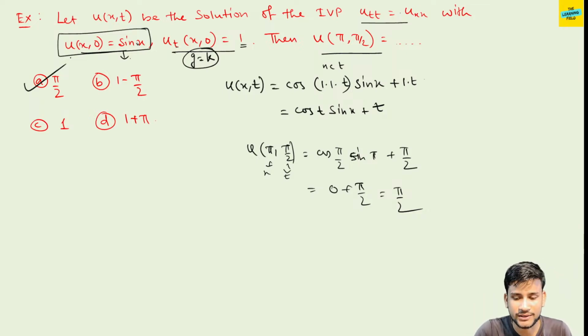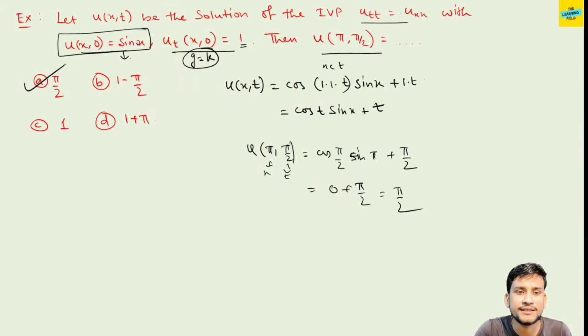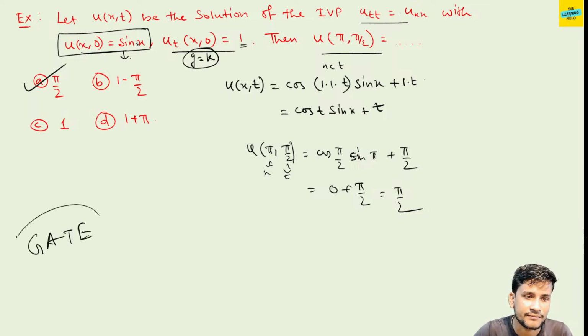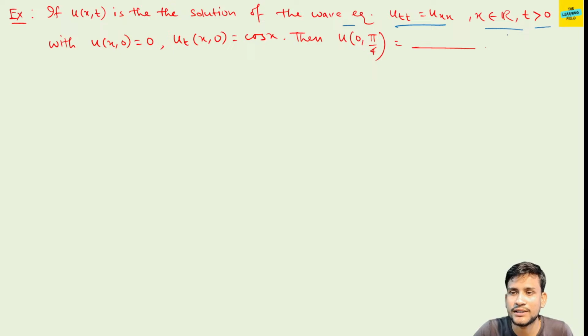Now, next question. So these special cases are also very important, and this is a problem of GATE. This is a previous year question of the GATE exam. Fine. Next, again another problem of this type. See, if u(x,t) is the solution of the wave equation u_tt = u_xx, x belongs to R, t greater than 0, u(x,0) = 0, u_t(x,0) = cos x, then what is the value of this?